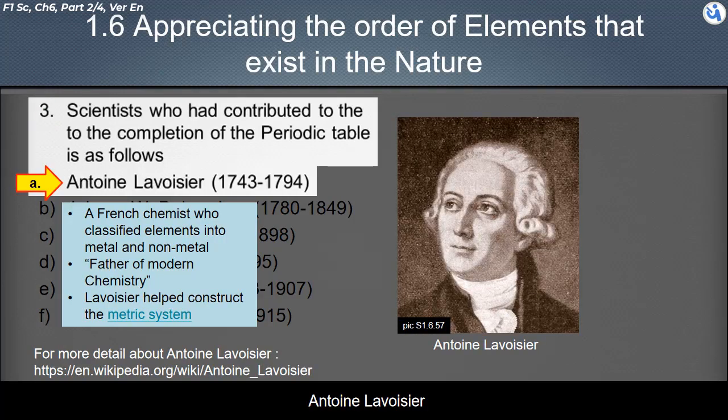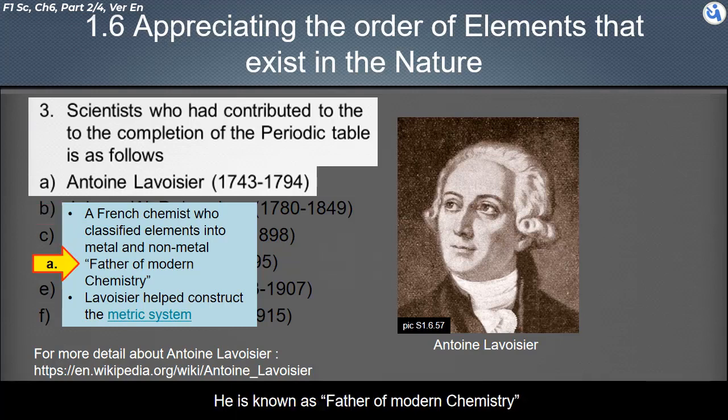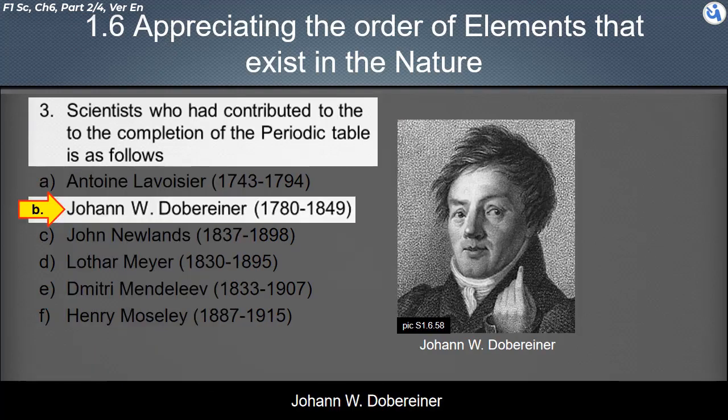follows. Antoine Lavoisier, a French chemist who classified elements into metal and non-metal. He is known as the father of modern chemistry. For another contribution, he helped construct the metric system, a system used to perform measurement.